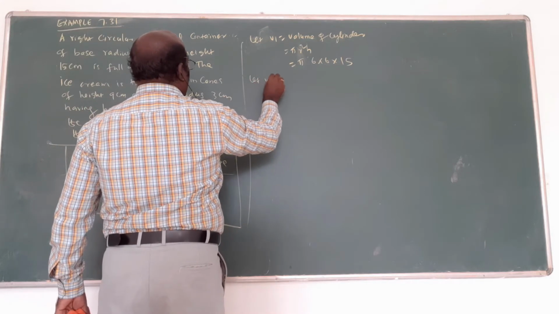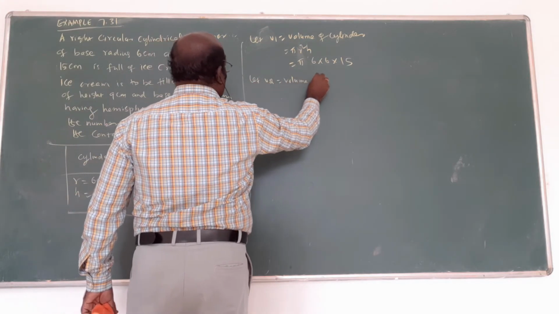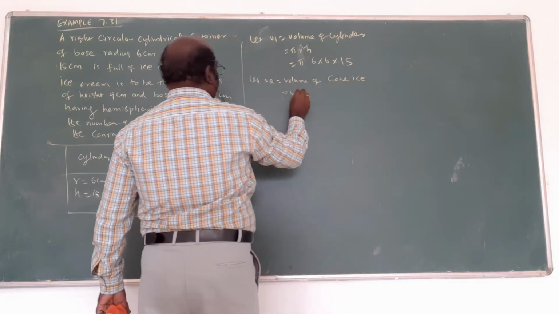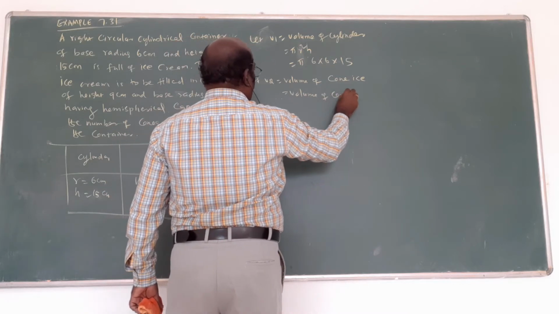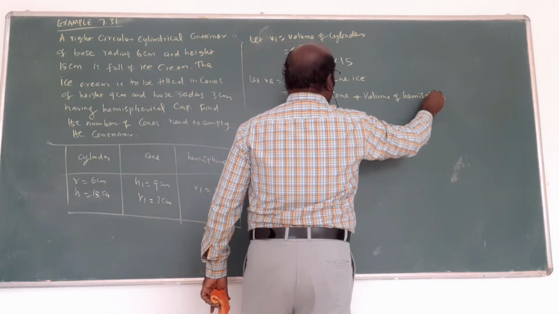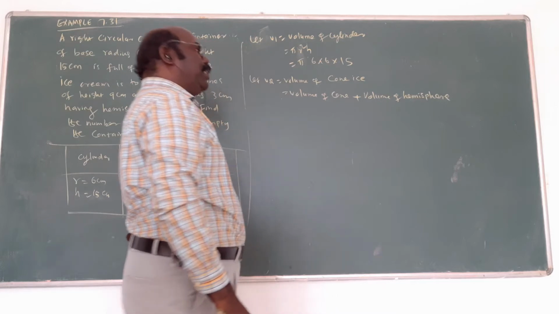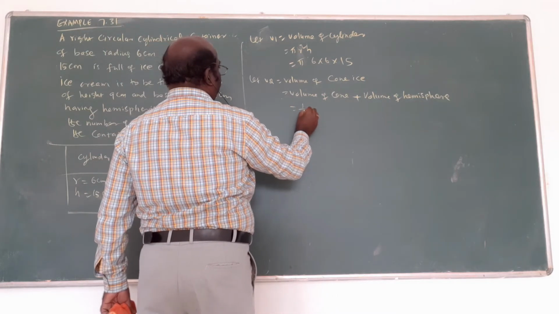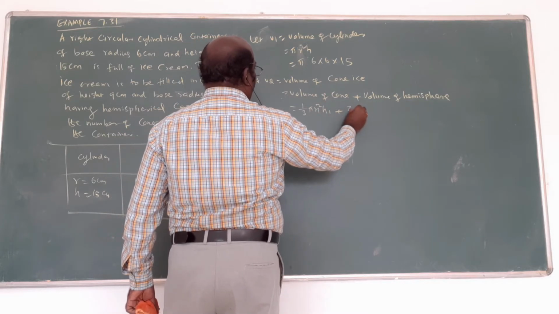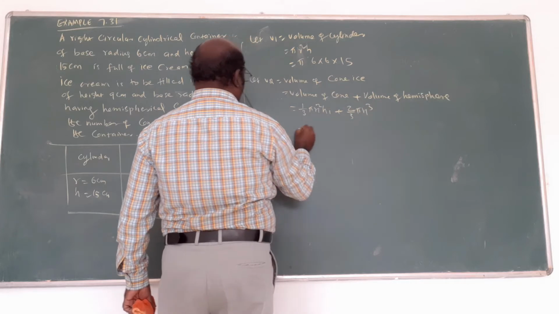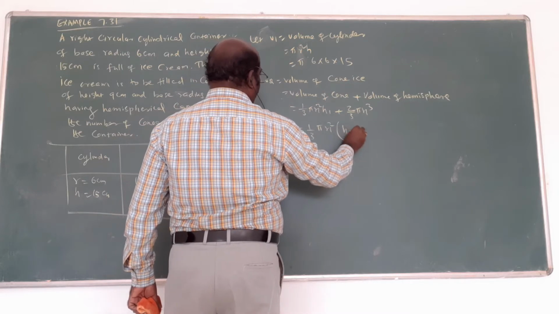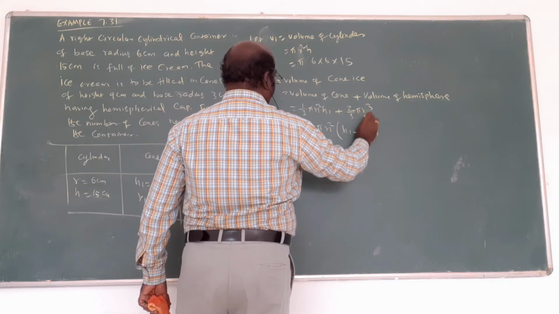V2 equals the volume of the cone plus the volume of the hemisphere. The solid is in the form of a cone plus a hemisphere. What is the formula? 1 by 3 pi r square h1, plus for the hemisphere, 2 by 3 pi r1 cube. So what is common? 1 by 3 pi and r1 square are common. Here h1 plus 2r1. Okay.